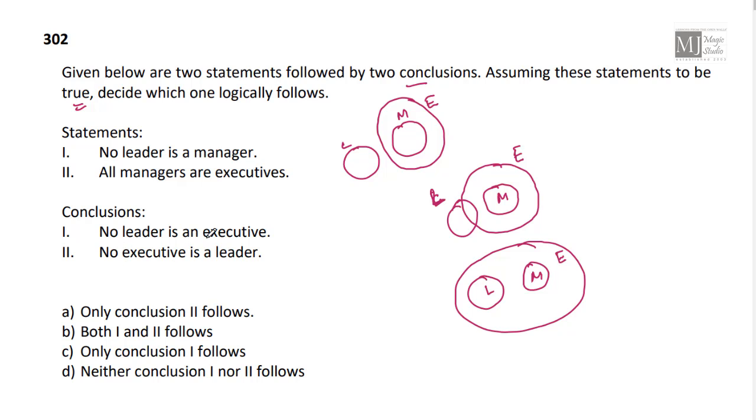No leader is an executive follows in diagram 1, but not in 2, not in 3. No executive is a leader follows in 1, but not in 2, not in 3. That means conclusively both the conclusions don't follow, because they should follow in all the three Venn diagrams. So neither conclusion 1 nor conclusion 2 follows. Option D should be the answer.